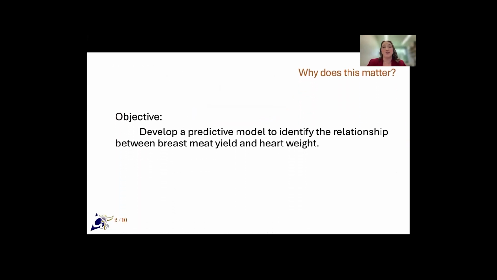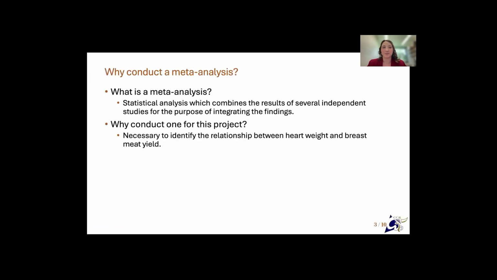The main objective of this meta-analysis was to develop a predictive model to identify the relationship between breast meat yield and heart weight. I chose to conduct a meta-analysis because a meta-analysis is a statistical analysis which combines the results of several independent studies for the purpose of integrating those findings. It was extremely necessary to identify the relationship between heart weight and breast meat yield across the published literature.